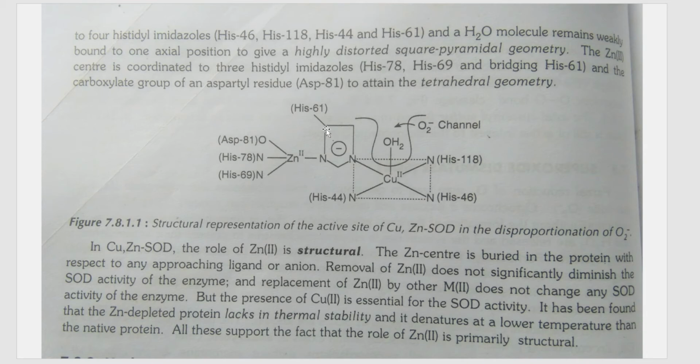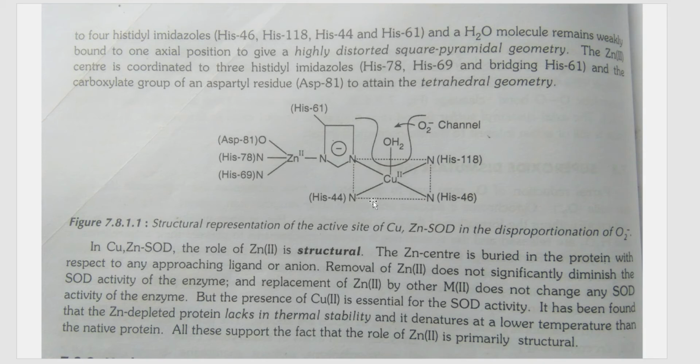Along with that, zinc is also coordinated to the oxygen of the carboxylate of the aspartate residue. This is the carboxylate of aspartate 81 that zinc has. So zinc has three histidine residues and one carboxylate group of an aspartyl residue. And so zinc gets a tetrahedral geometry, whereas this copper has a distorted square pyramidal geometry.